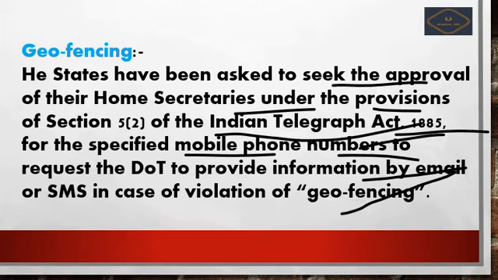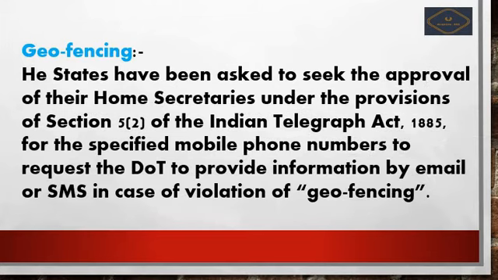The states are trying to implement this for those who violate the COVID-19 rules or escape from treatment.